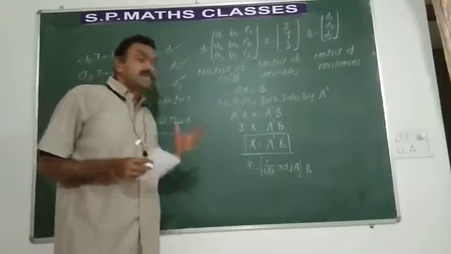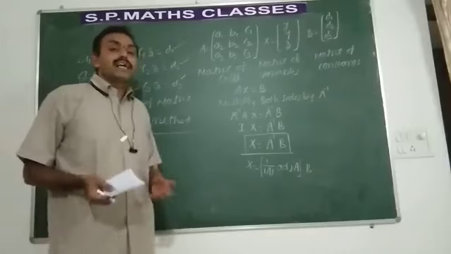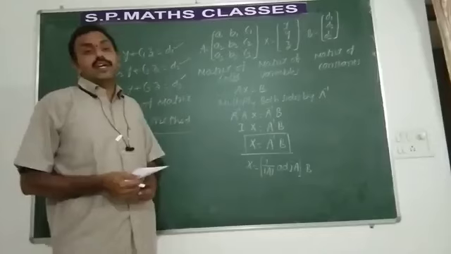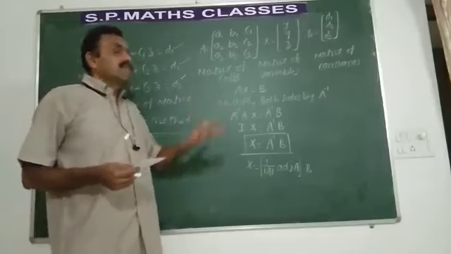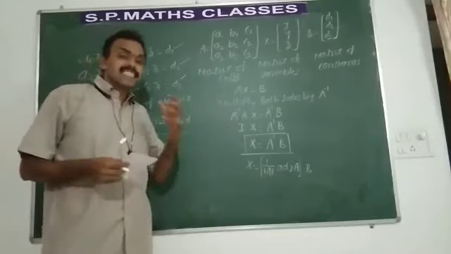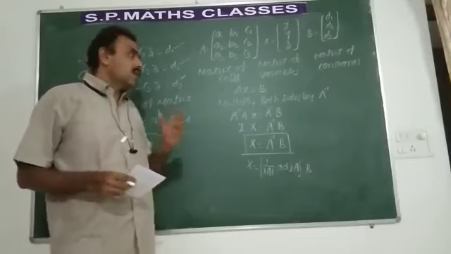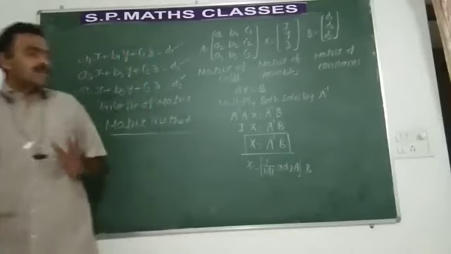Suppose determinant A becomes 0, then we conclude that obviously A inverse does not exist. When A inverse does not exist, we conclude that the variables do not exist. In such a case, the set of equations is said to be inconsistent. You have to remember this concept. I think you have understood.